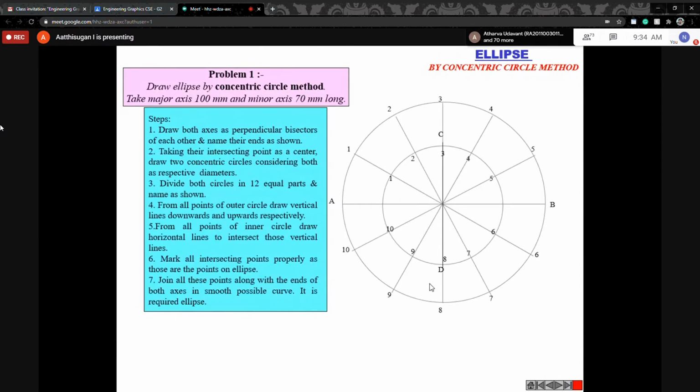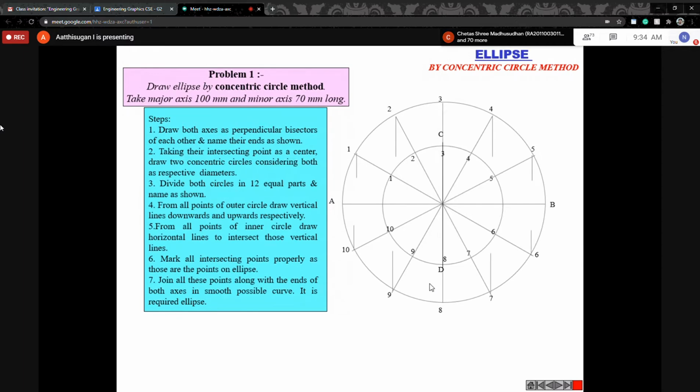Number it. Okay. The next step is important. From the major circle, that is in your case the 150 mm circle, draw the vertical line from 2 as well as 4, 5, then 10, 9, 8, 7 also. Just draw the vertical line.